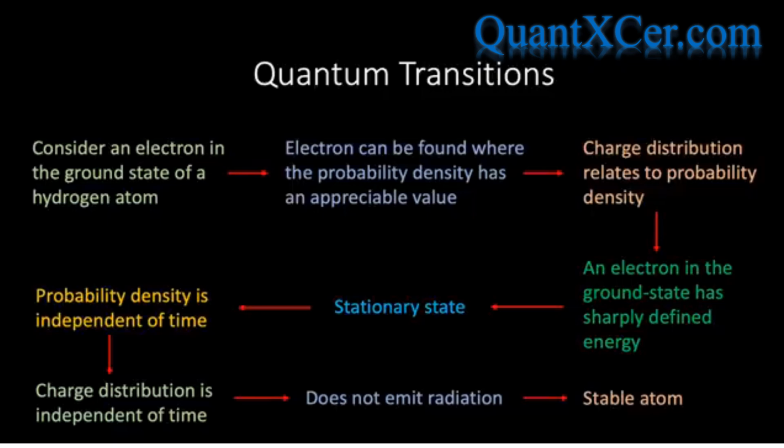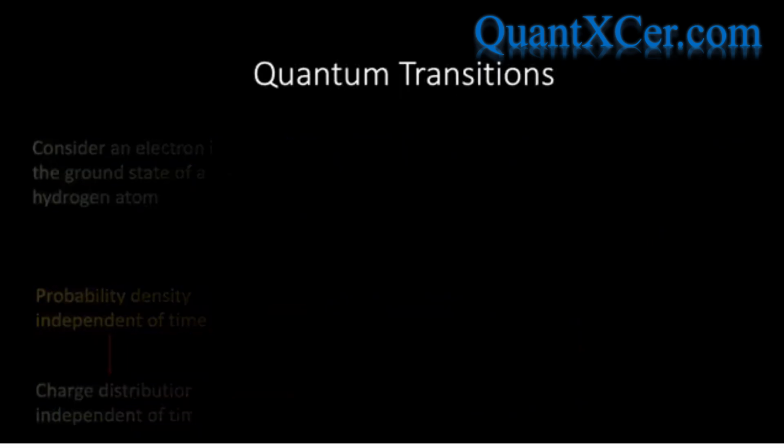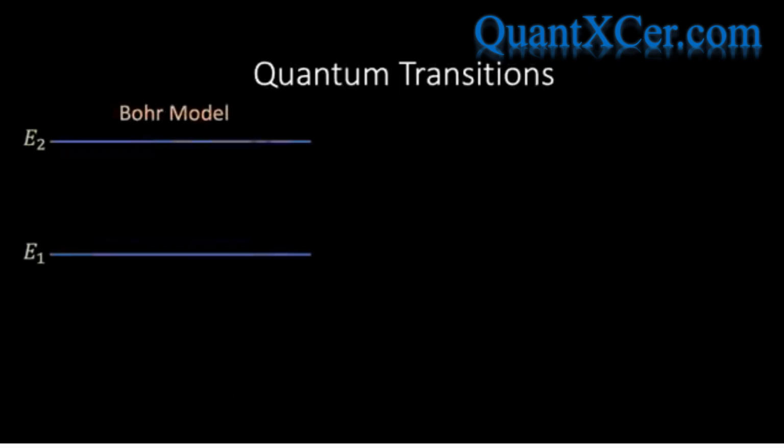If you recall, one of the great challenges facing the early pioneers of quantum theory was to understand how atoms could be stable, given that any orbital model of the atom predicted that the orbiting electrons should continuously emit radiation and therefore spiral into the nucleus. According to the Bohr model of the atom, electrons that are excited to higher energy levels do indeed emit radiation when they make a transition from an excited state to a lower energy state.